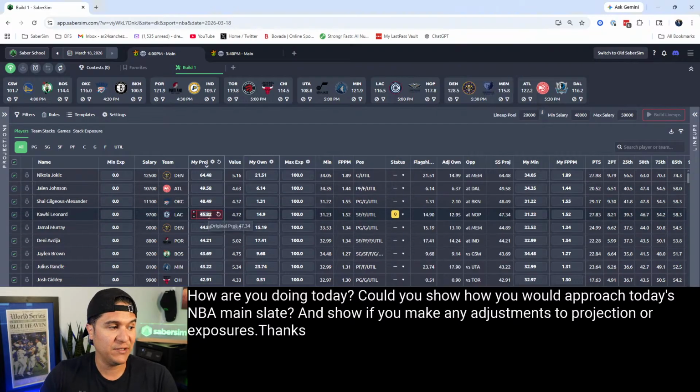That's 45.6. Okay, then I would put 45.6, if I just wanted to drop him. Okay, I would lower him 1 to 2 fantasy points. Hey, 46.34. That's going to bring his value down, and it's going to make it so he gets in less lineups. There are a number of ways to go about this.